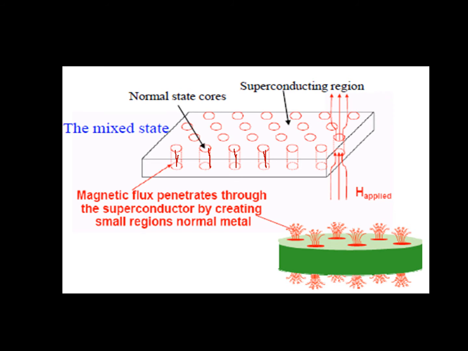Here in this state, the material is allowing the magnetic lines of force to pass through, and we have some superconducting region. This is why we get the mixed state, the vortex state. Vortex in the sense, some places it conducts and some places it does not, and hence the name vortex. It can be represented by this diagram also.